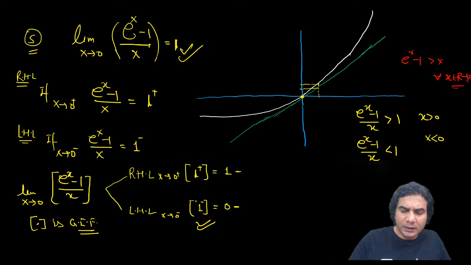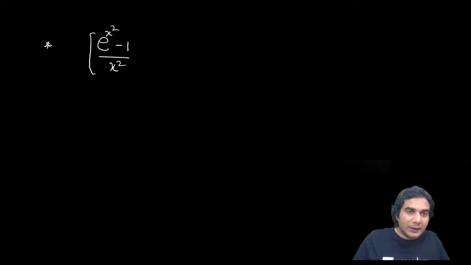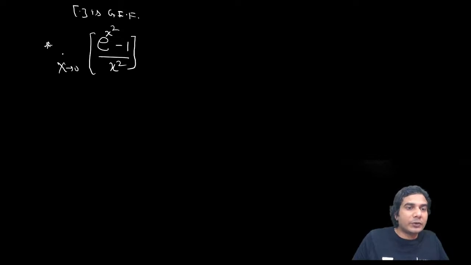All right, I'll give you two more questions, so try to solve these. Now I can frame a lot of good questions, and most of the students will make mistakes in this. I'll start with a simple question: the greatest integer of (e raised to x square minus 1) divided by x square. You need to find the limit of this. Square bracket means greatest integer, in all the questions. Limit x approaching 0.